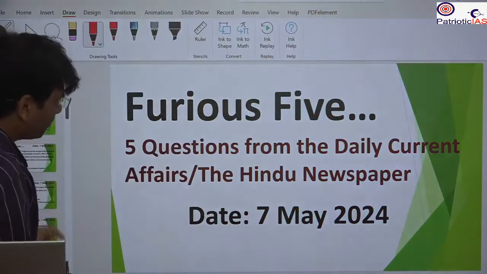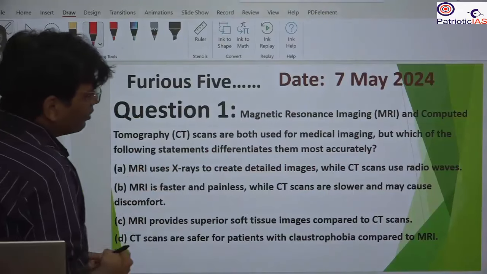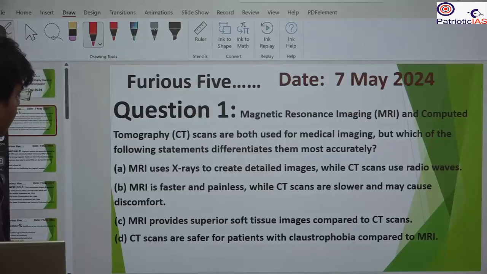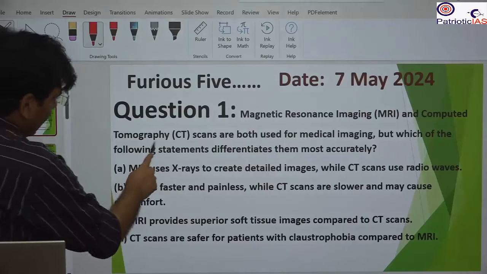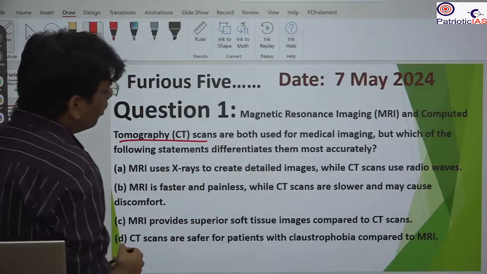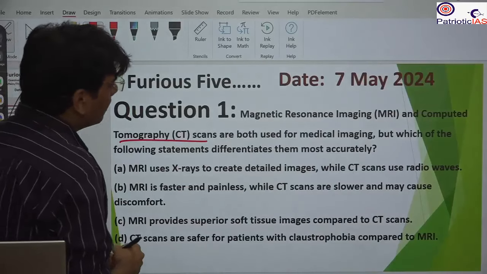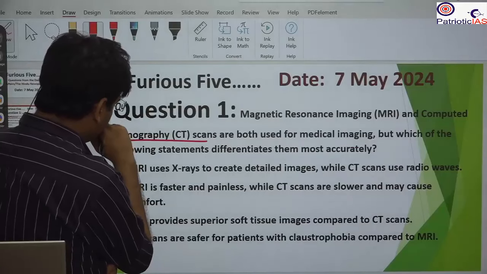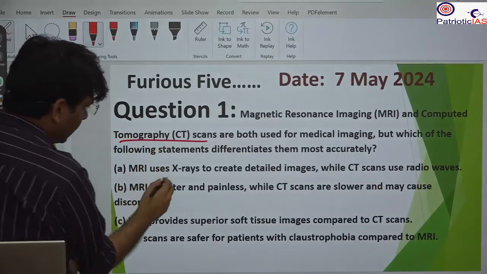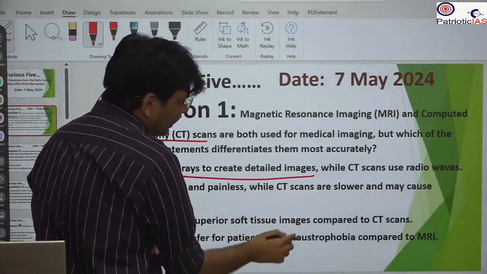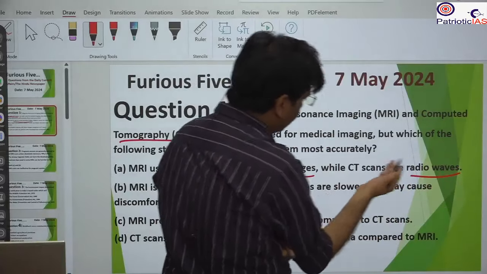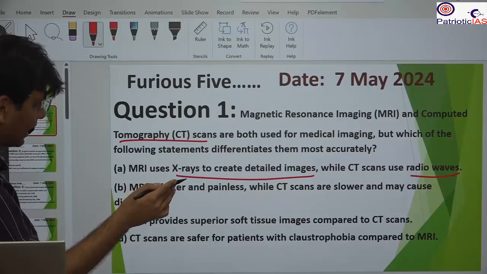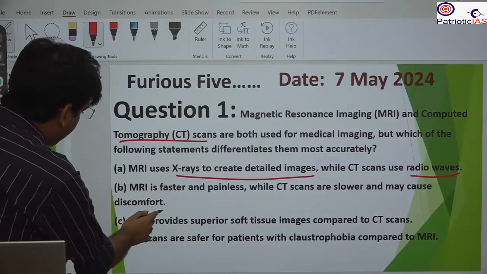The first question: magnetic resonance imaging and computed tomography, CT scan. Both are used for medical imaging, but which of the following statements differentiates them most accurately? A: MRI uses X-ray to create detailed images, while the CT uses radio waves. B: MRI is faster and painless, while the CT scan is slower and may cause discomfort.